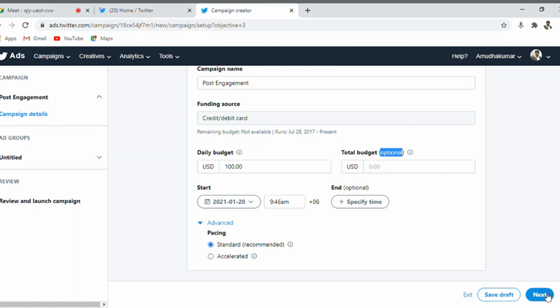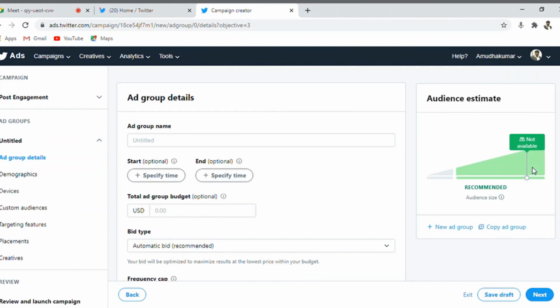Now the next option that we see, let me add the group name. There's a small difference between the Google ads ad group and the Twitter ads ad group. Twitter gives us complete option to configure the ad group level settings, starting from budget to delivery to bidding type.